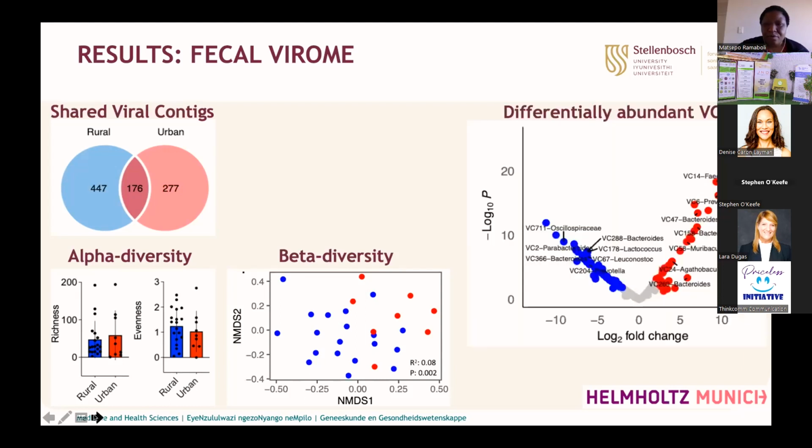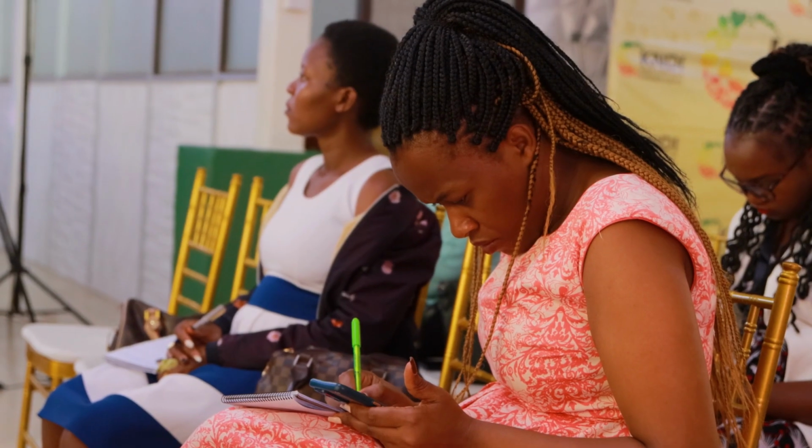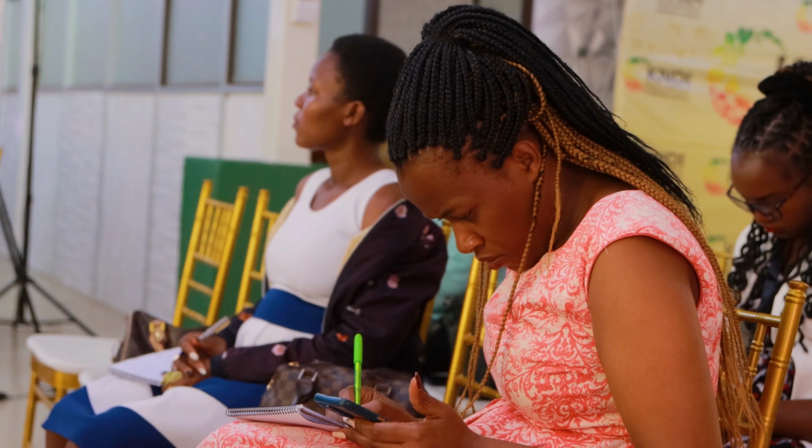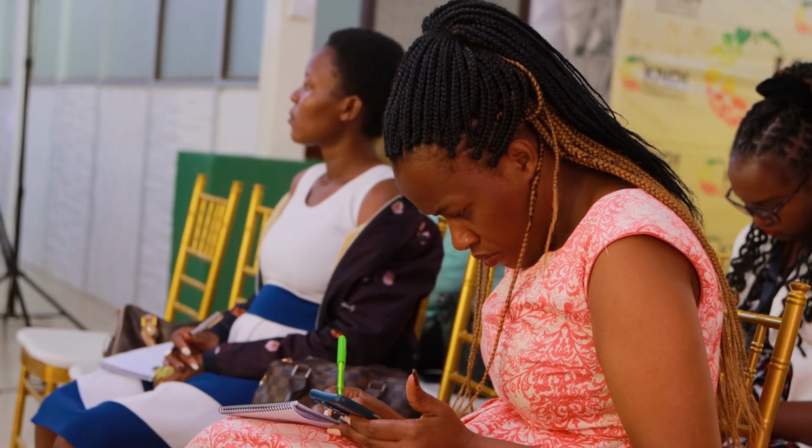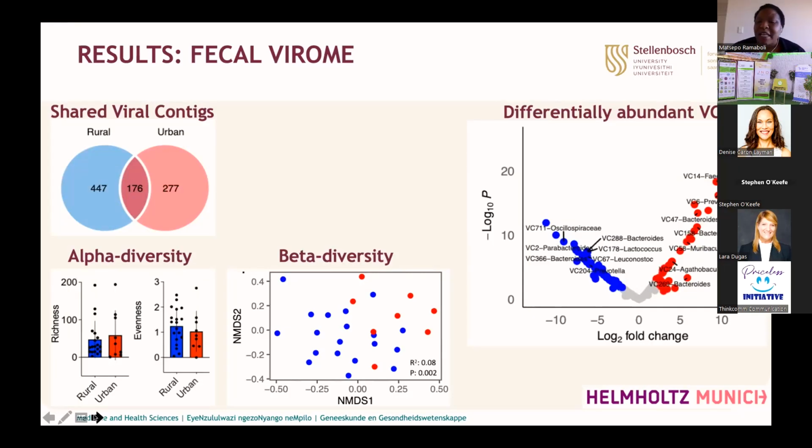And when we look at what is differentially abundant, we see that there are some viruses that will attack the bacteria, or that will be associated with the bacteria, in the rural as well as in the urban areas. And it was surprising to see that some of these bacteria, like Bacteroides, everywhere in the rural and urban, are susceptible to this viral infection.